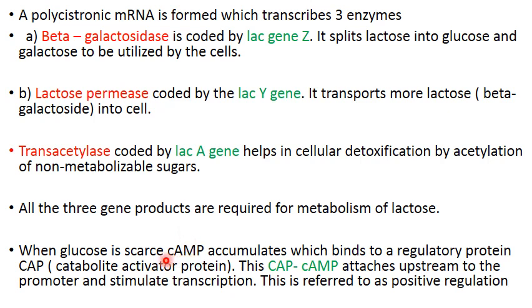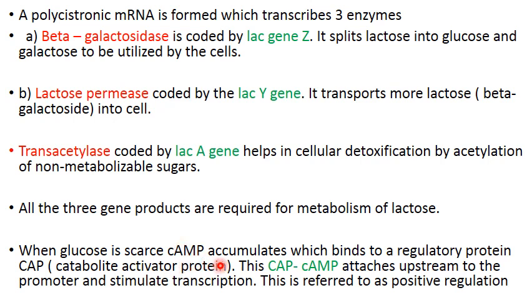That will be with the help of cyclic AMP. So when glucose is less in the culture medium, cyclic AMP concentration will increase, and this is going to bind to another regulatory protein that is called CAP, catabolite activator protein.